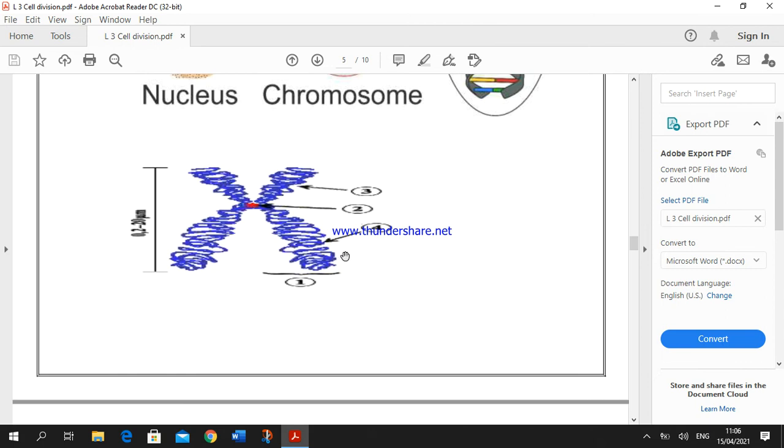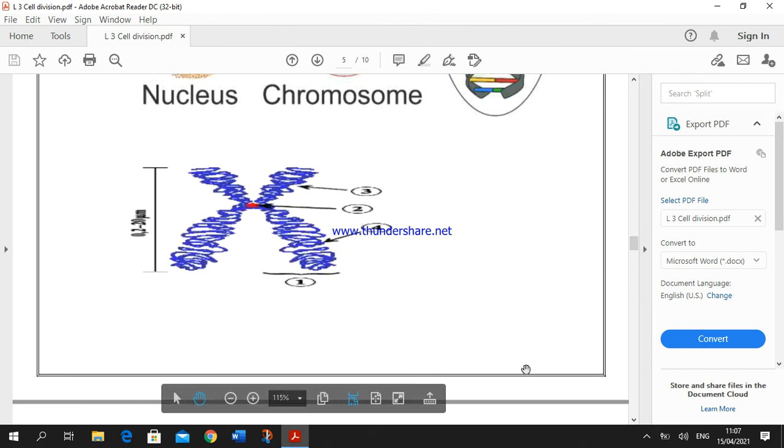Look at the figure of chromosomes. The chromosome consists of two rod-shaped bodies known as chromatids. This is a chromatid, and this is a chromatid. The two chromatids are connected together by a point known as the centromere. So this is the shape of the chromosome: two bodies connected together with a point. Each one is known as a chromatid, and the point of connection is known as the centromere.